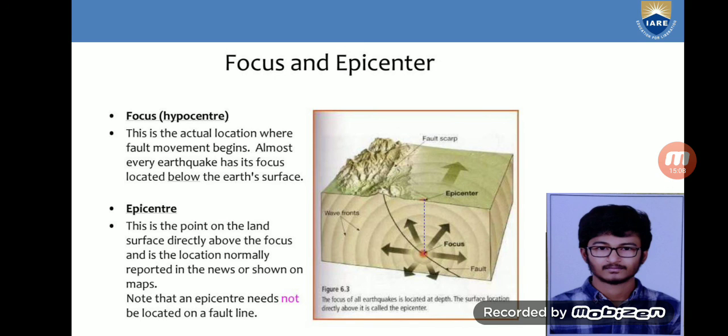Focus. Focus is a point which has to be remembered while we are going to the concept of the epicenter. Epicenter is a concept which mainly relies on the focus point or the hypocenter, because the epicenter is a place which is nearer to the focus. The epicenter of the earthquake is determined only if we know the focus of the earthquake. The focus point is calculated with the help of seismographs and other technological instrumentation used in the recognition of earthquakes. Based on that, we can determine the epicenter.